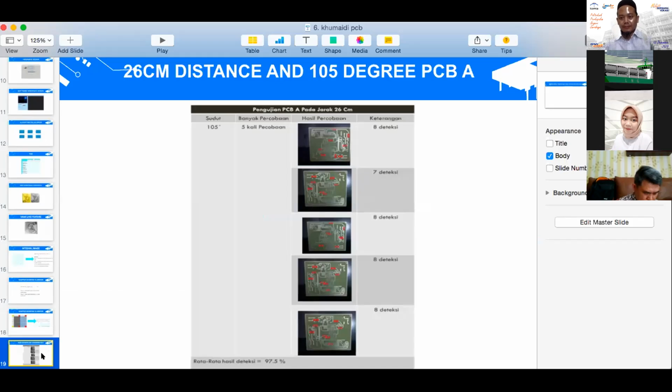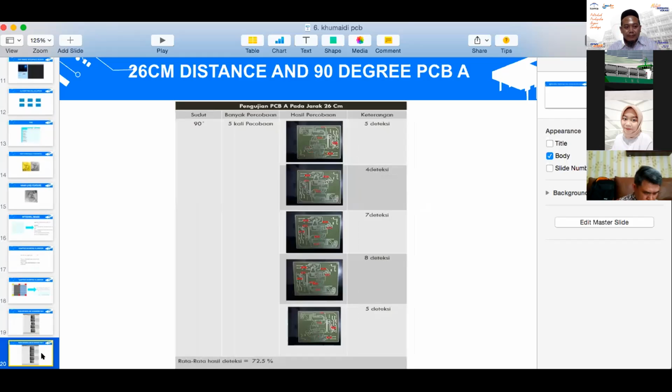Next is the result of the research. In this research, we use a camera distance of 20 centimeters from the PCB, and a 105 degree angle of the camera on PCBE. In this case, PCBE has a detected positive defect circuit. There are five tests for this category.